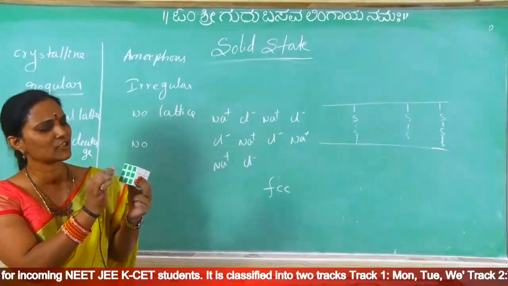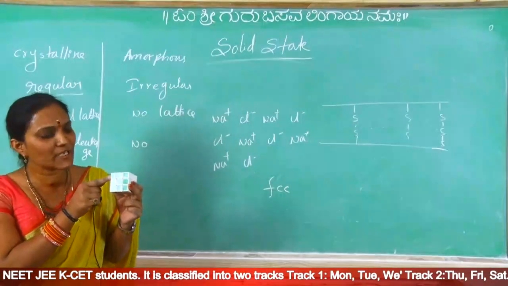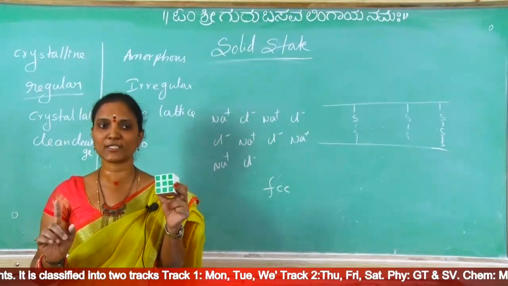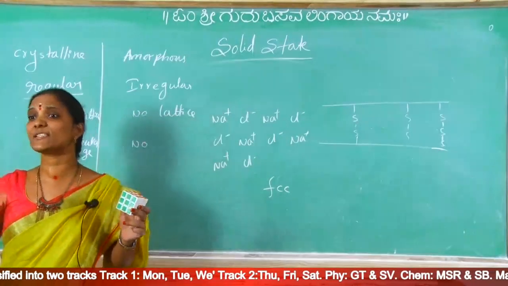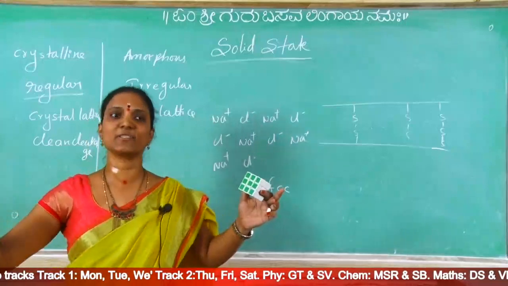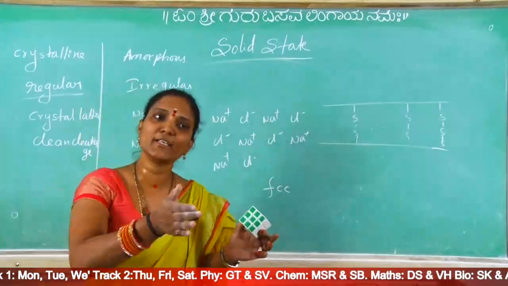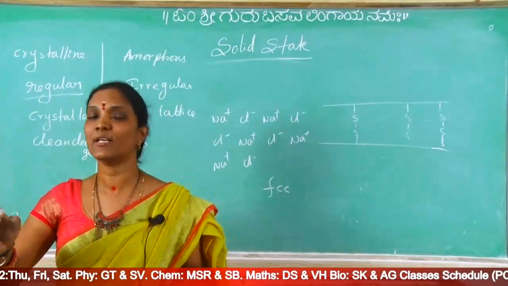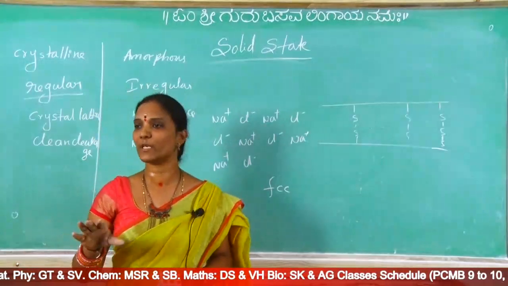Now I break this into small pieces. Each piece also is cubic. Yes or no? Each piece's structure is also cubic. Nothing but clean cleavage is possible. The large structure is cubic, and we cut that into small pieces. Each piece has that cubic structure. Nothing but NaCl, sodium chloride salt.